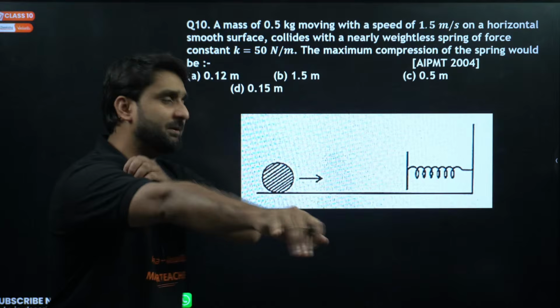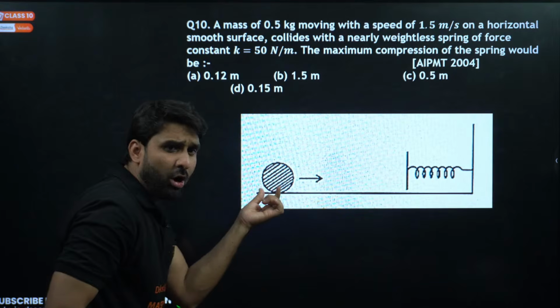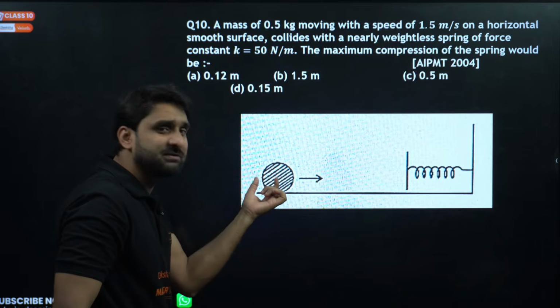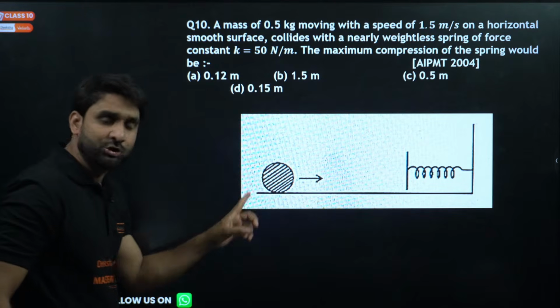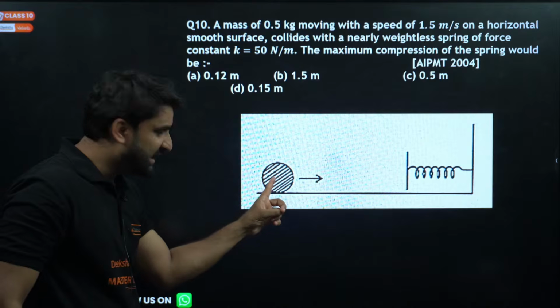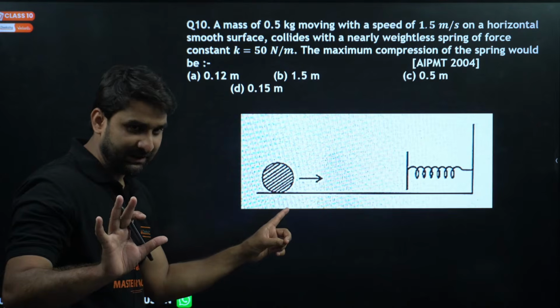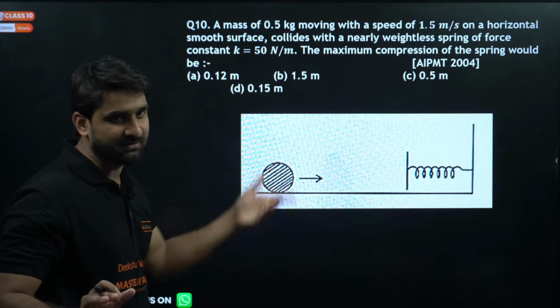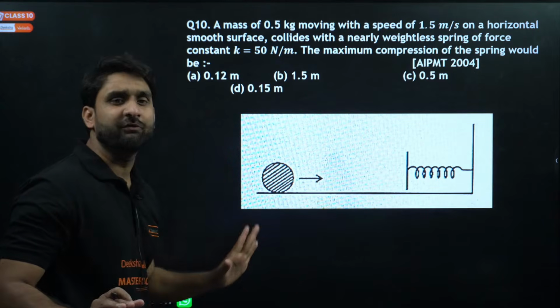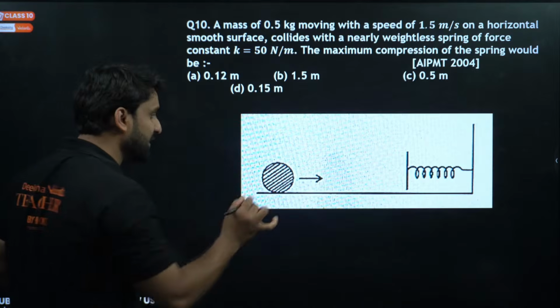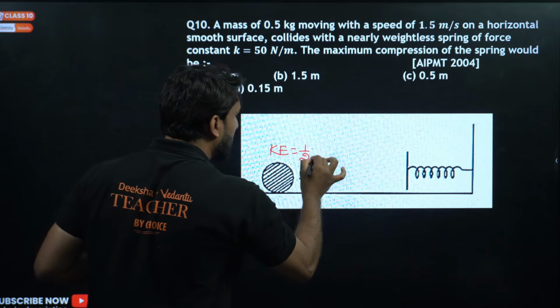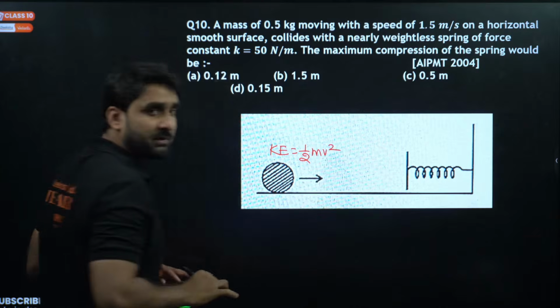Okay, so my dear champions, when this bob is moving with some speed, it means this object is under motion. So which energy does this body have? Only kinetic energy, because the body is on a flat surface and is not changing height, otherwise potential energy would be there. It is just moving on the surface, so kinetic energy will be there, equal to half mv square.